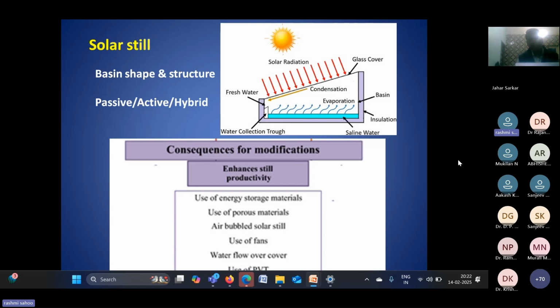Another is the different types of slope, and how we can track the solar energy so we can get the maximum solar energy at a certain time. These are also various research fields related to the solar still.